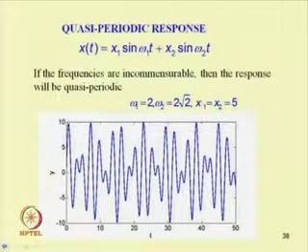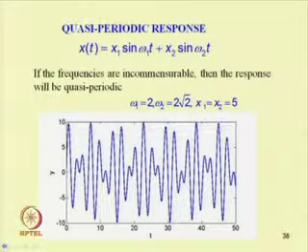Last class we discussed all these bifurcations, and in today's class we will start with what we mean by quasi-periodic response. A brief introduction to quasi-periodic response and chaotic response will be given, and then we will discuss one example to show how fixed point response, periodic response and chaotic response occur in the system, how the system behaves when these types of responses occur, and what we mean by the stability of the fixed point, periodic and quasi-periodic response.